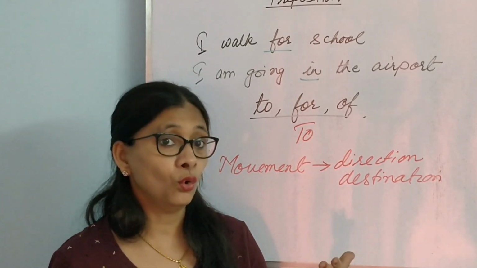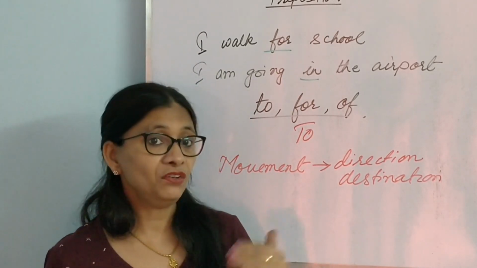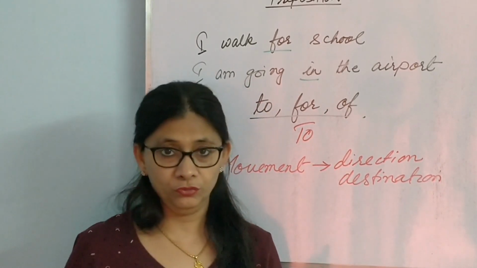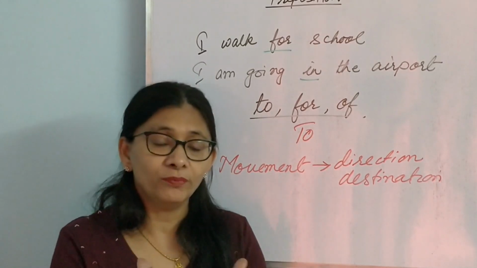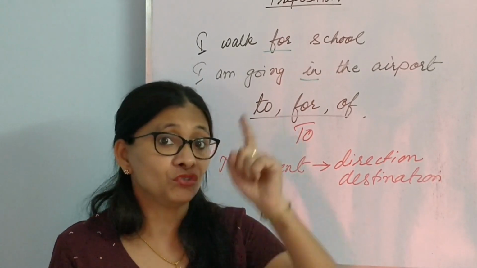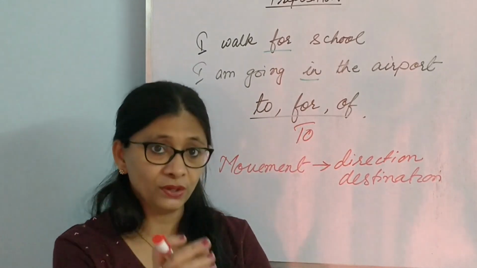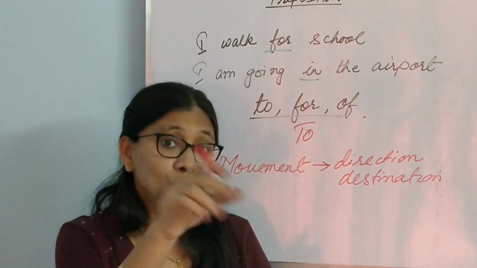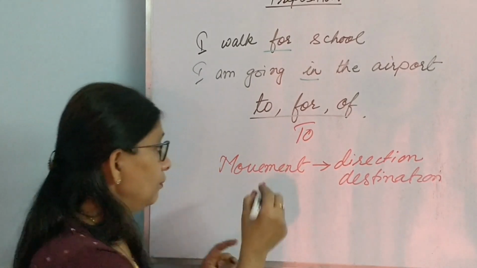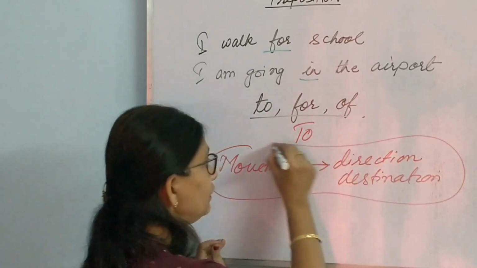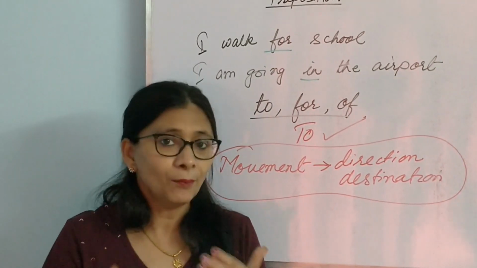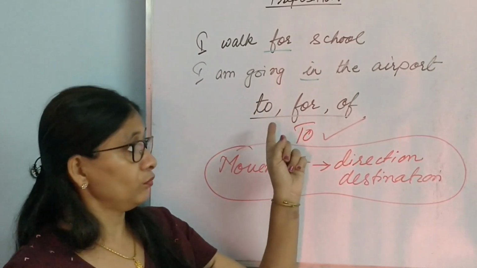We shall go to watch a movie. We shall go to a party. The doctor shall come to my house. There is always a movement: coming, going, taking, giving, movement, and a recipient. I shall give this to you. Give this is also an action, a movement taking place, and to you, the destination is there. So when movement and destination or direction is there, then to is used. First and foremost use of to. Now we shall see some more uses of to and then we shall talk about for and of.